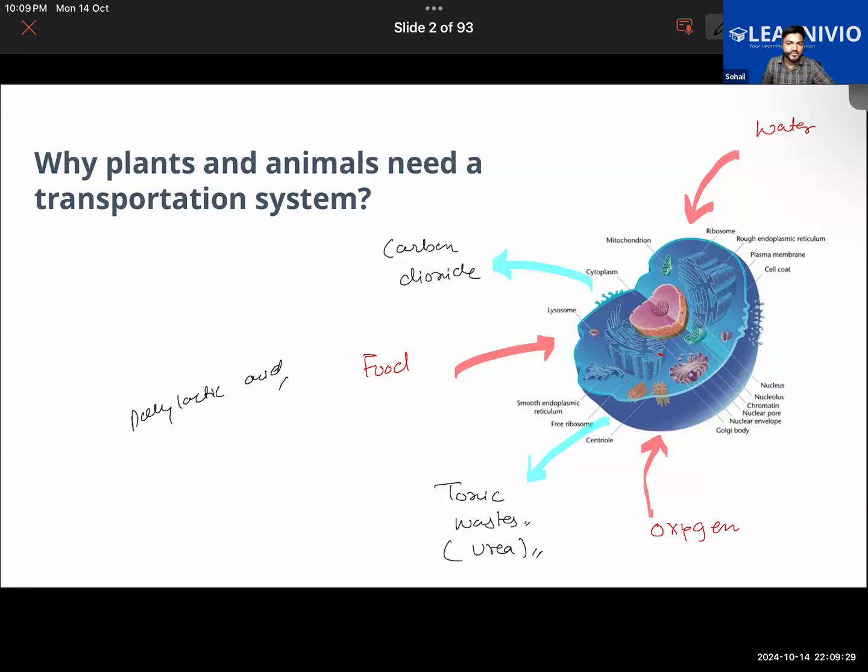But in cancer, in this disease, what happens? The cells in the body will divide and grow in an uncontrollable manner. It will grow out of control, because of which abnormal cells called a tumor will be formed. So many cells will form, multiply, and form a clump, which will be called a tumor.